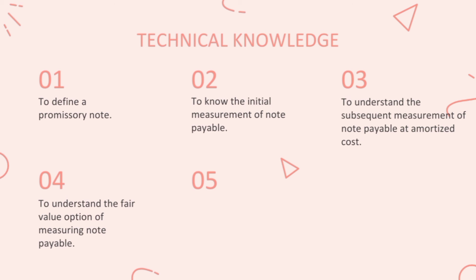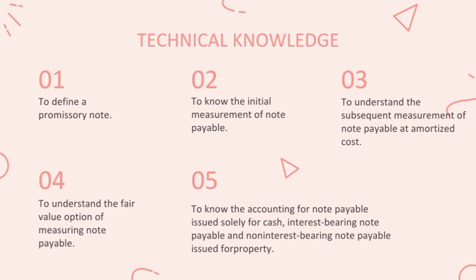The last one is to know the accounting for notes payable issued solely for cash, interest-bearing notes payable, and non-interest-bearing notes payable issued for property. So there are interest-bearing notes payable and also non-interest-bearing notes payable. We're going to discuss that later on.